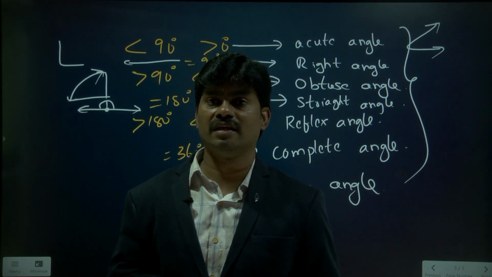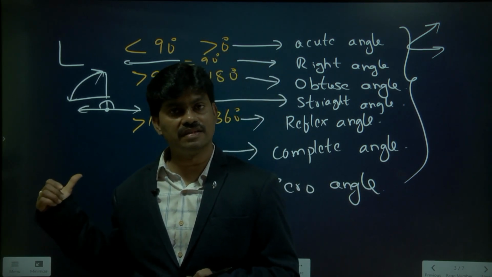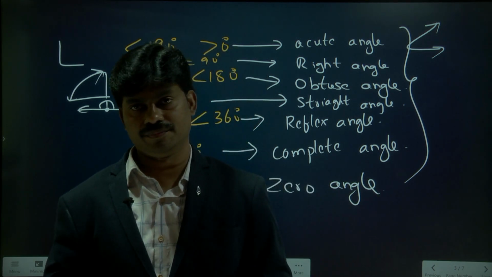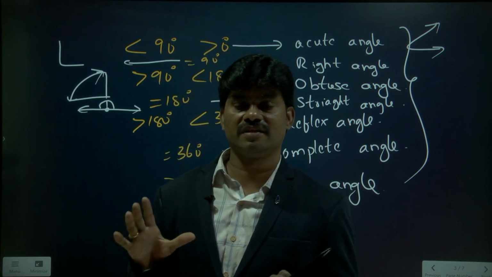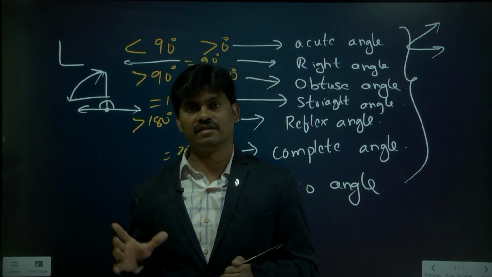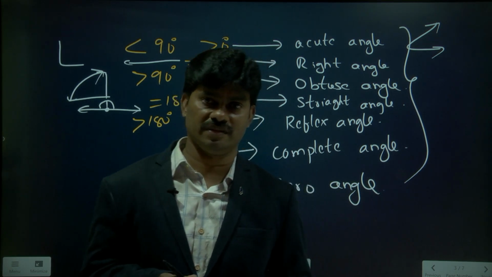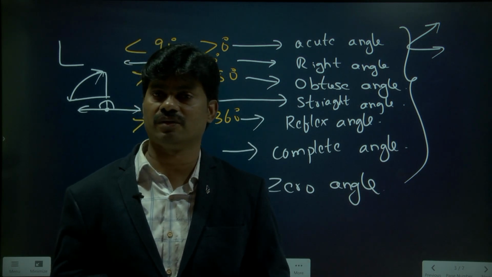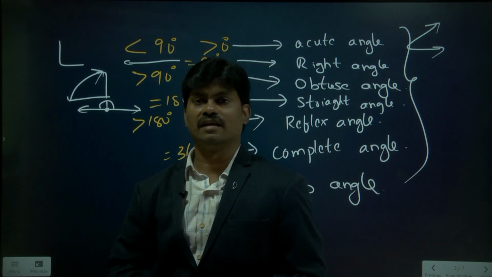So how to find the angles, what is a transversal, and these types of angles we will go through in detail in the next level. Here we discussed only definitions, and based on definitions nearly 60 objective questions we have discussed in these 2 sessions. And by this we are concluding this chapter, class 6 IIT Math, lines and angles.